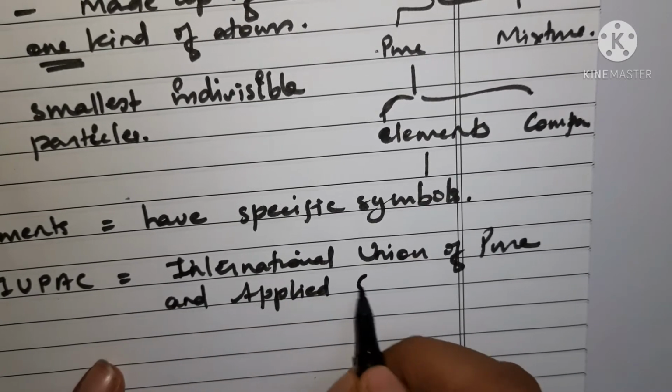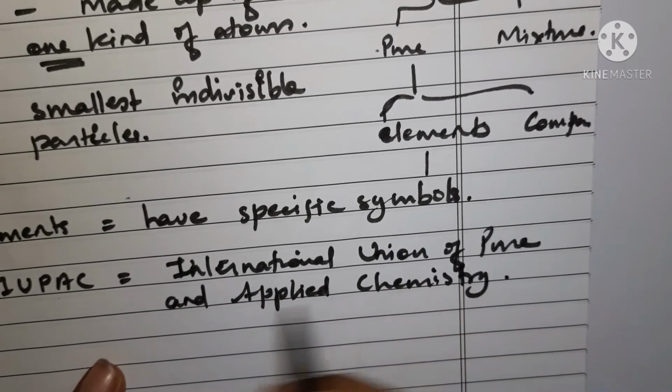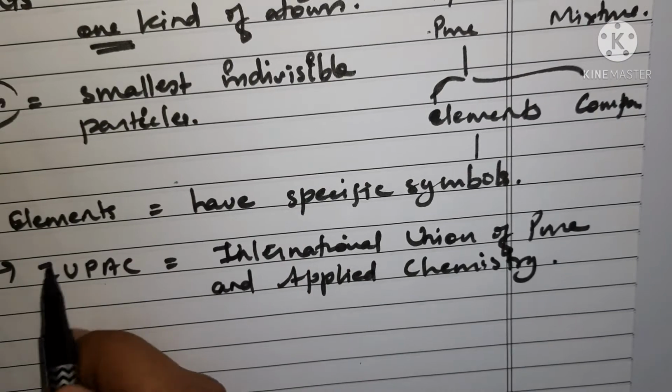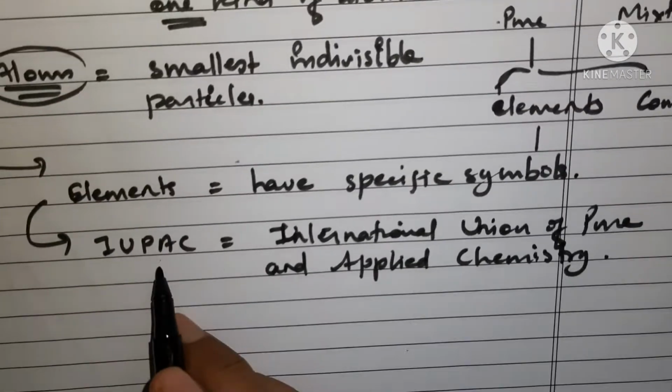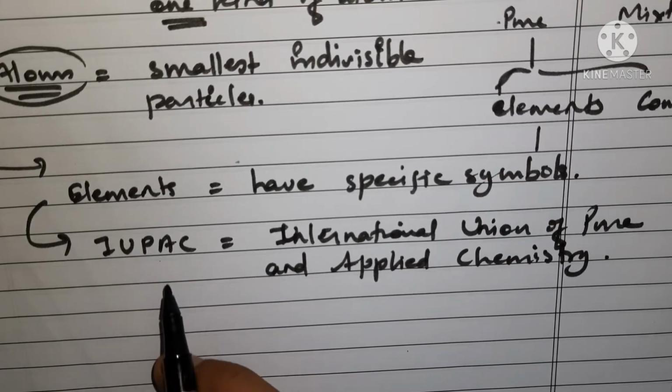In short, we say it as IUPAC. So the names of these elements are assigned by IUPAC.